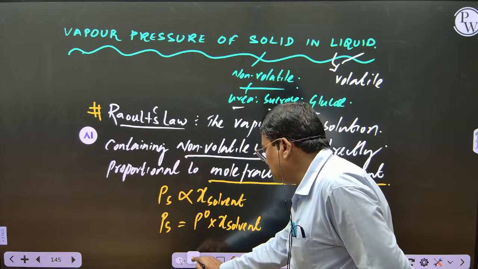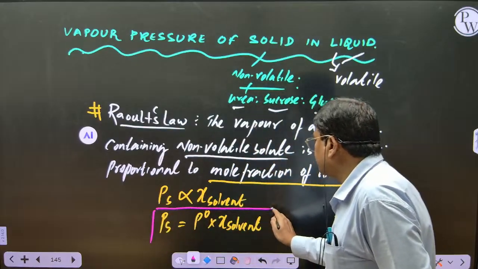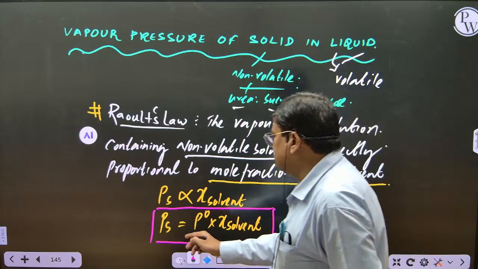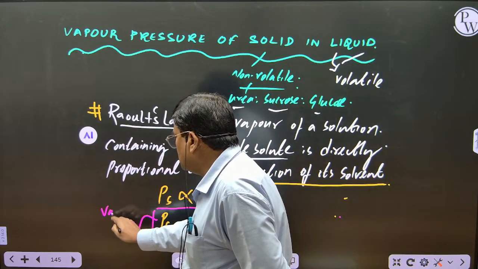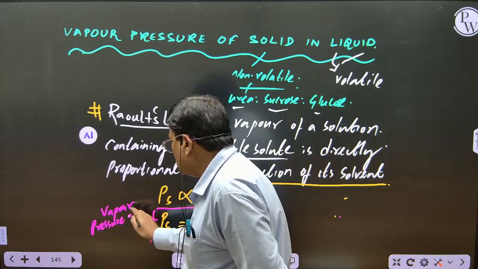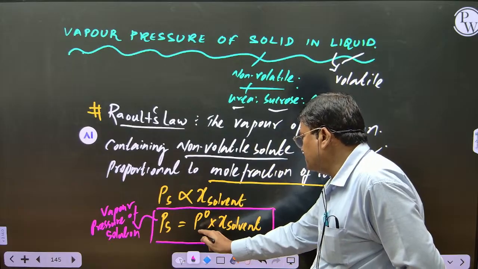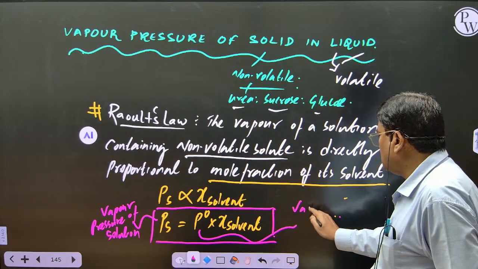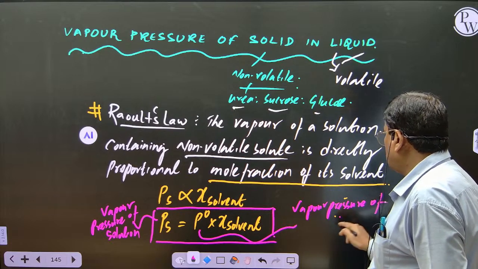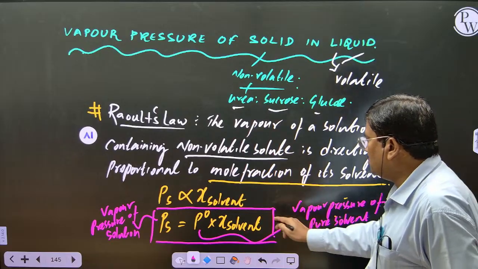This was the relation given by Raoult. Very important relation. Keep it in a box. Where P_s is vapor pressure of solution, P naught is vapor pressure of pure solvent, and chi is mole fraction of solvent.